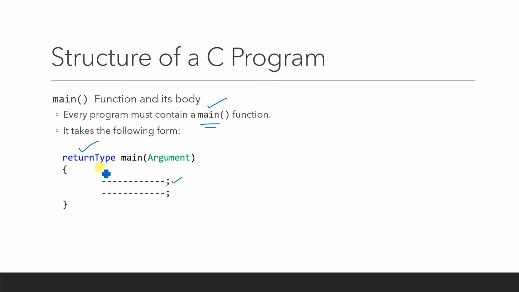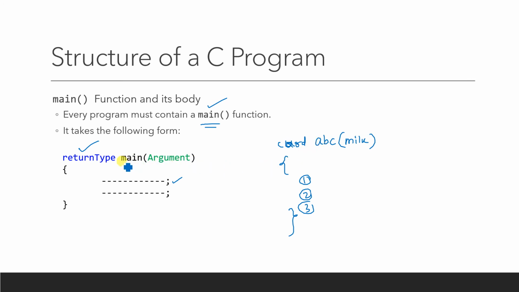I have already told you what return type and argument mean during the discussion of a function. What is a function? If ABC is a function and it takes milk as input and produces curd as output, then within the curly braces are the steps it follows to convert milk to curd. So this is one type of function.